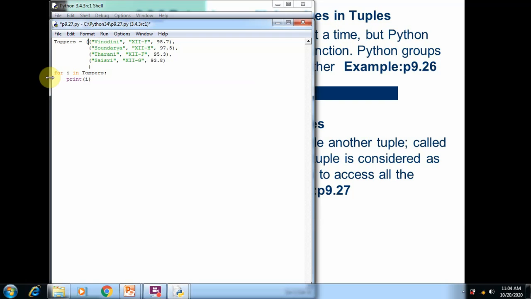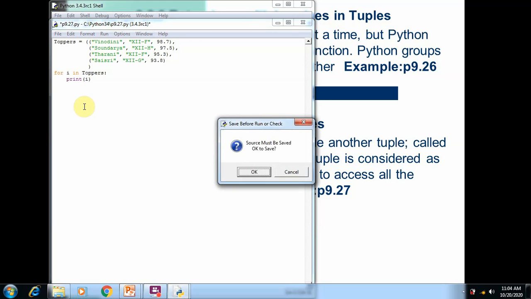So we use a for loop for accessing these tuple elements and printing them on the screen. We use for i, which is the control variable of the for loop, in the toppers tuple. So each element is printed on the screen. From this we can understand how to create nested tuples, and how to run the for loop for accessing the tuple elements.